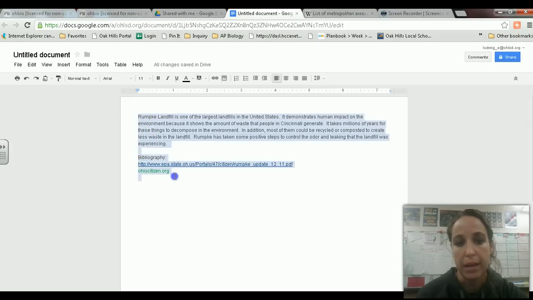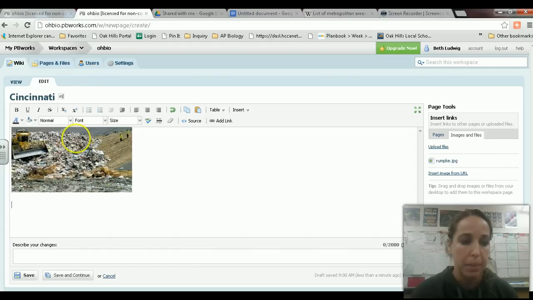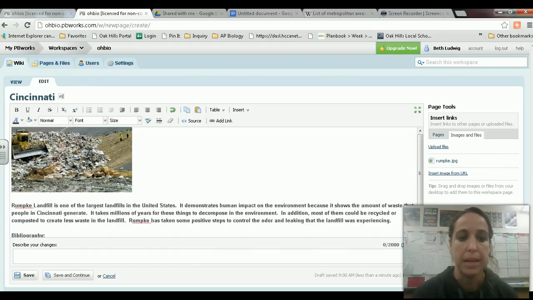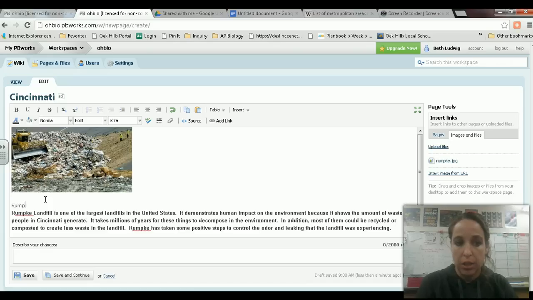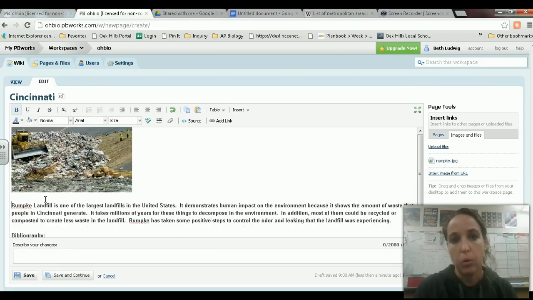So then you go ahead and you just copy that information, and then I go back to my page and I paste it in. Now you do have the option, if you wanted, to go ahead and directly type in here. See, so I could have typed all of that information right directly into the page. So however you choose to do that is up to you, but remember that only one person can be working on this site at a time.